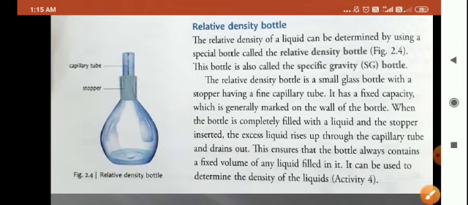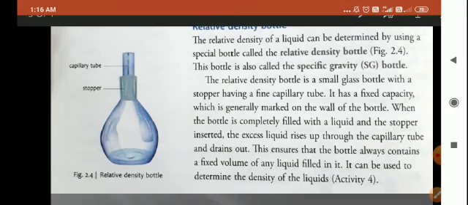Okay, so is it clear or not? Every time, suppose you are filling this bottle with a liquid and inserting the stopper, what will happen? Every time the extra or excess liquid will drain out. And how will it drain out? It will drain out by rising through the capillary tube, and then it will come out.